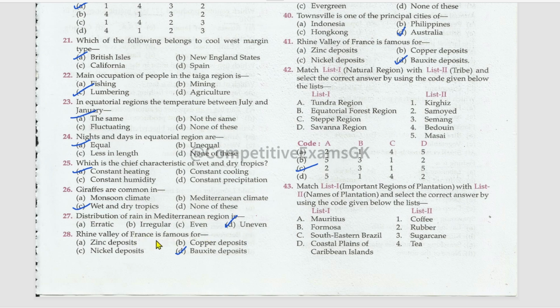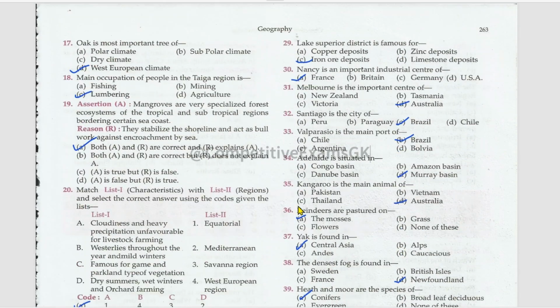Rhine Valley of France is famous for bauxite deposits. Lake Superior district is famous for iron ore deposits. Nancy is an important industrial center of France. Melbourne is the important center of Australia. Santiago is the city of Brazil. Valparaiso is the main port of Brazil. Adelaide is situated in Murray Basin.